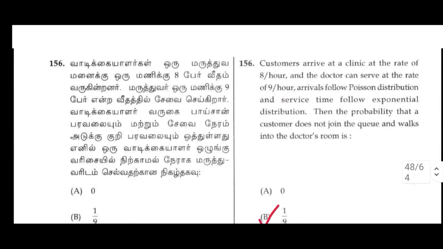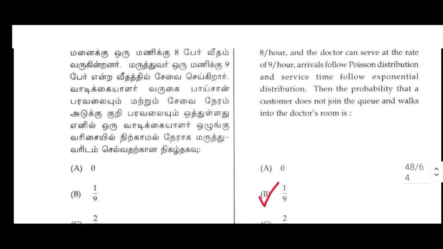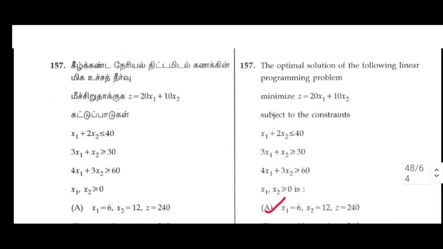156. A customer arrives at the clinic at the rate of 8 per hour and the doctor can serve at the rate of 9 per hour. Arrivals follow Poisson distribution and service time follows exponential distribution. Then the probability that a customer does not join the queue and walks into the doctor's room is B option, 1 by 9.